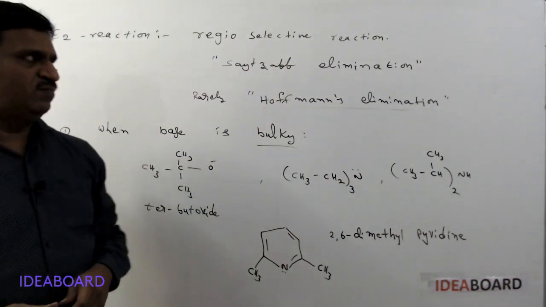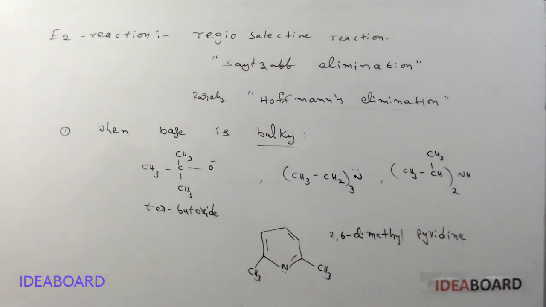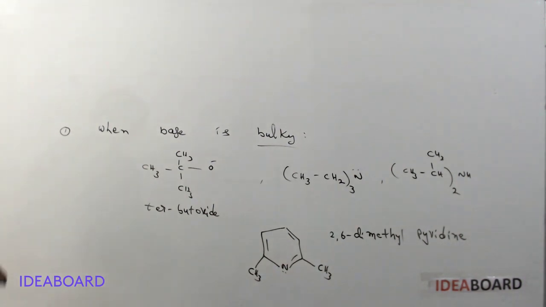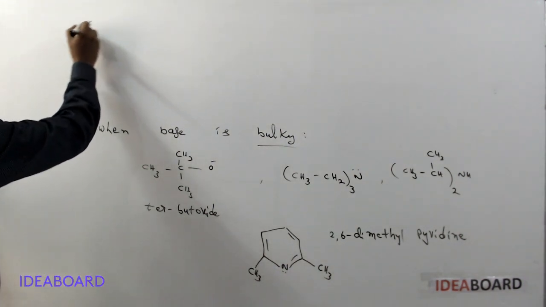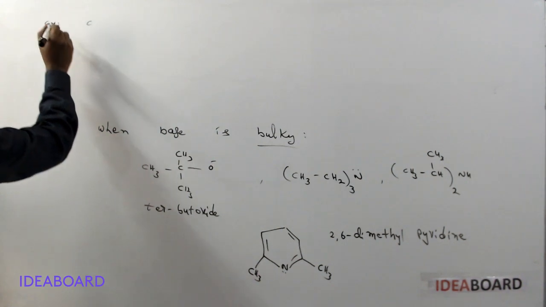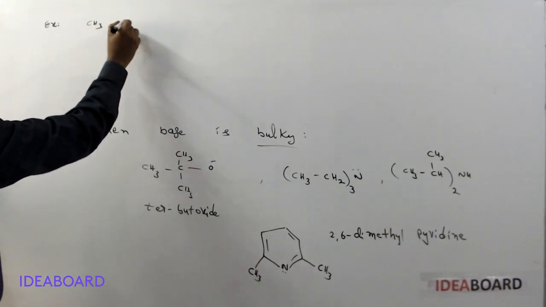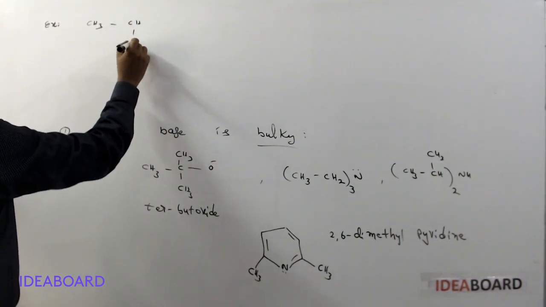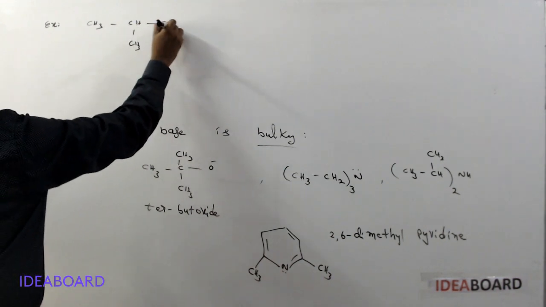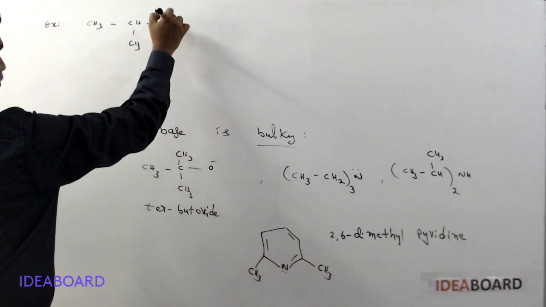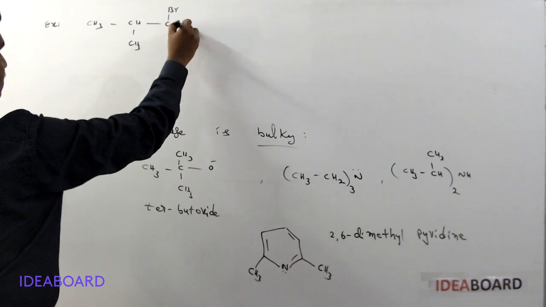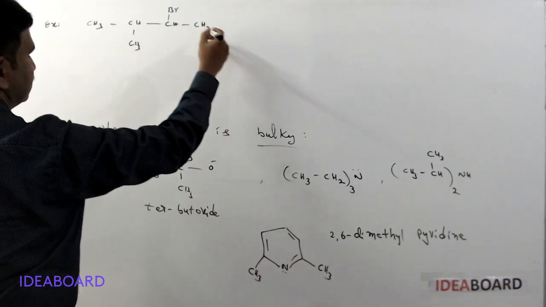I will give an example for this. Suppose CH3, CH, and CH3, CH, Br is present, and here it is CH3.